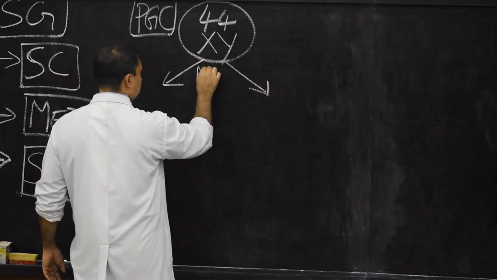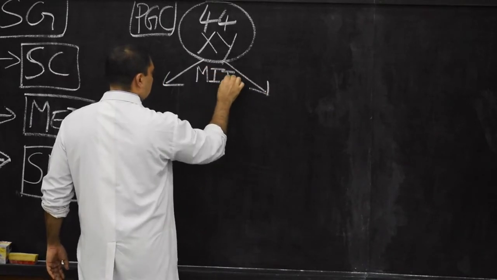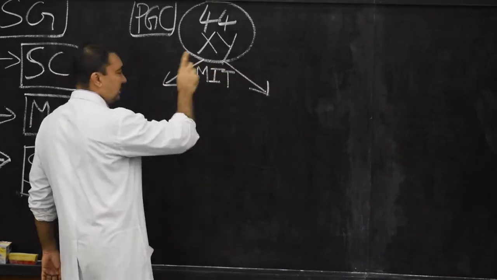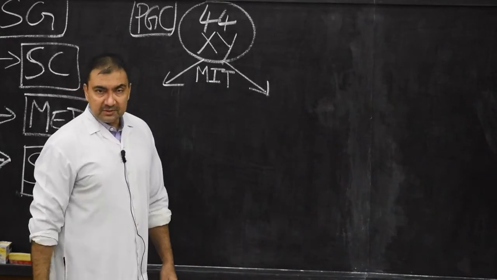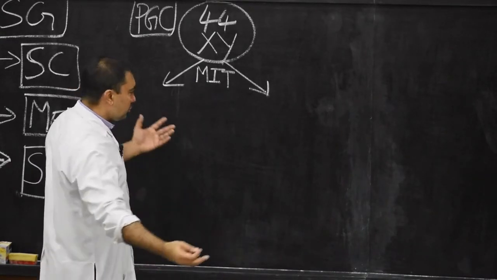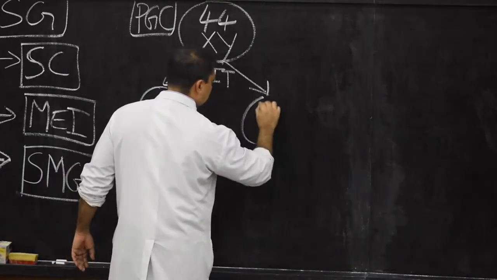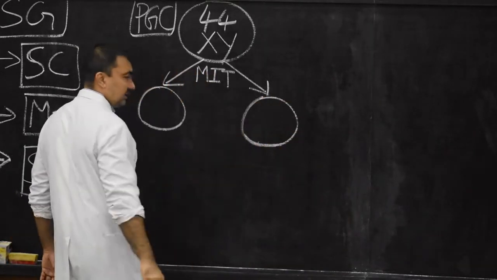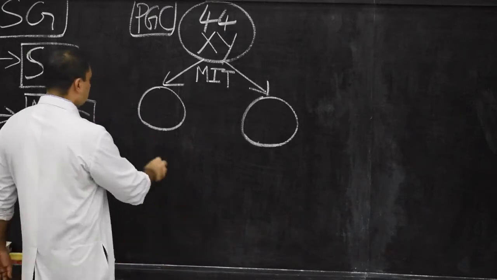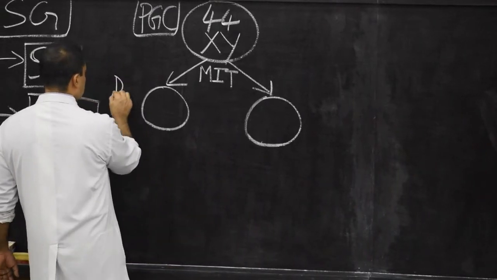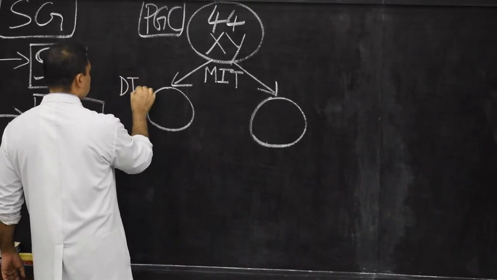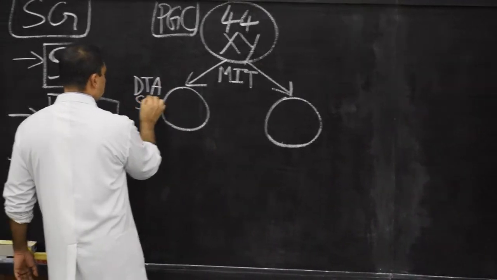Each primordial germ cell undergoing mitosis will divide into two dark type A spermatogonia. This word is very important, please note down.